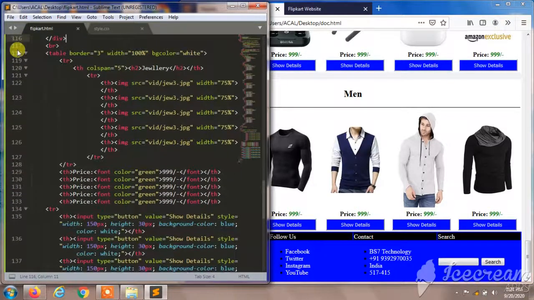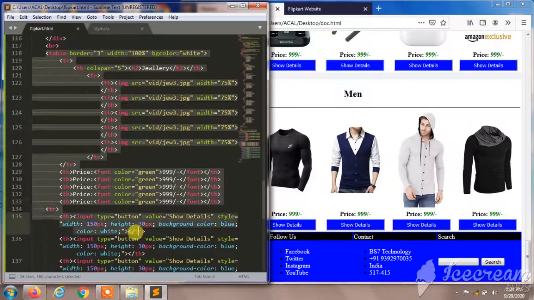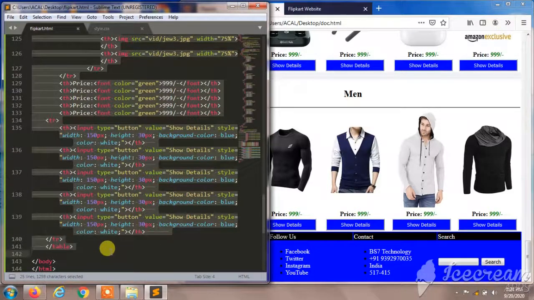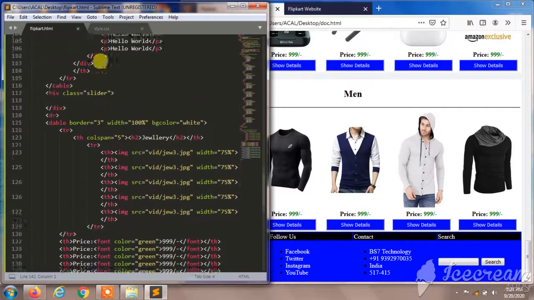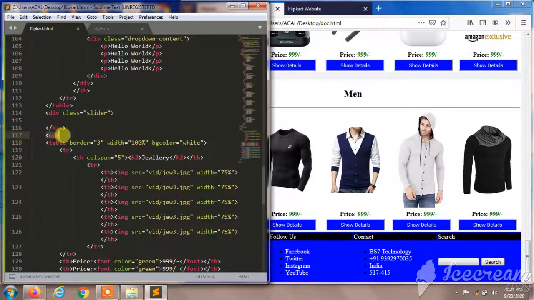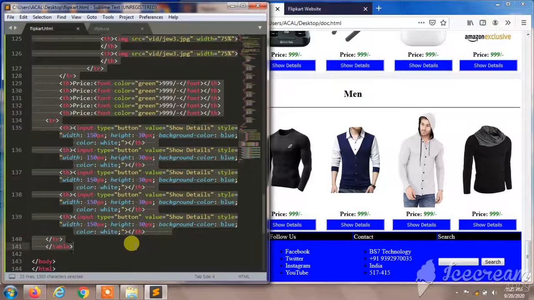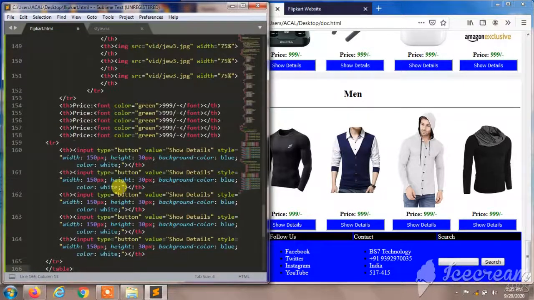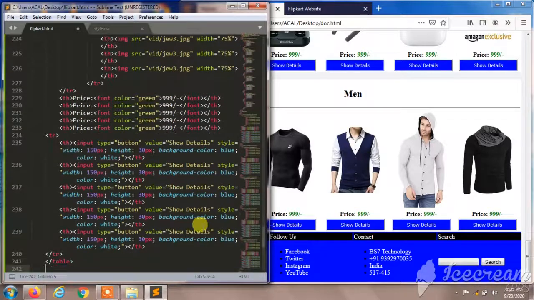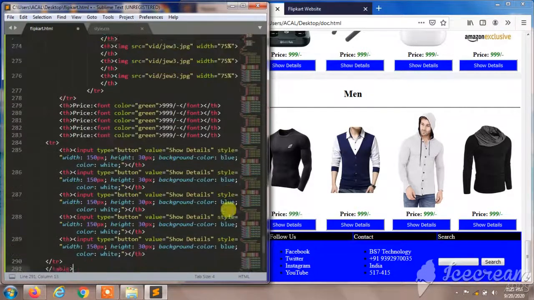So I'm going to copy this whole information, with the BR, to make our products a little bit different from other products, spacing. I'll paste it 9 more times because we have 10 different products. To paste it for 10 different products here.